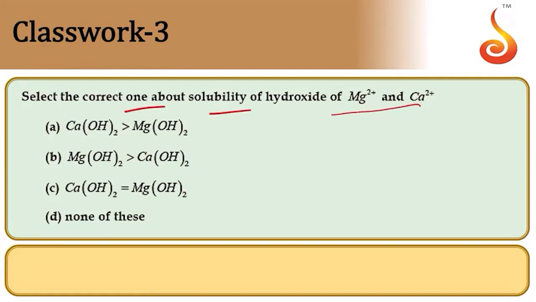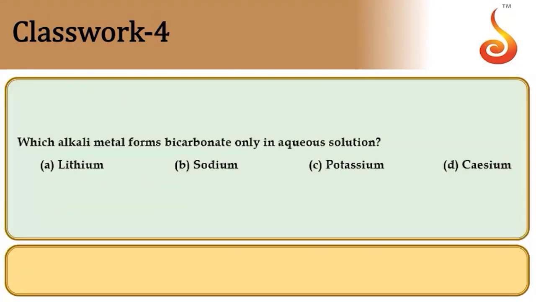Select the correct one about the solubility of hydroxides. Hydroxide solubility increases down the group. Therefore, calcium hydroxide will have higher solubility when compared to magnesium hydroxide because it is increasing down the group. So option A is correct.